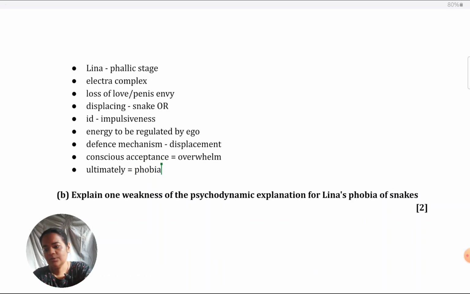So, like I mentioned, either you give it with specific terms related to the phallic stage and phobia, Electra, Oedipus complex, whatever it is, or if you're giving it generally, like I have explained with good terminology, 4 unique points, you explain it that way. Only then you will get good marks.